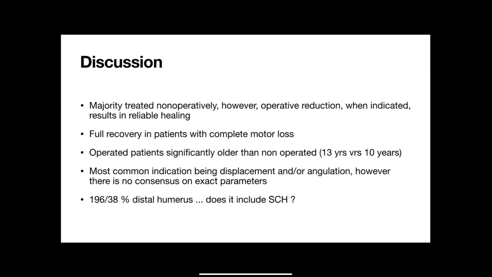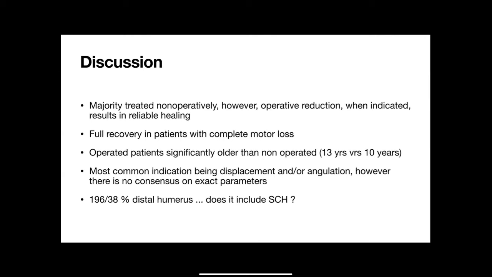So humerus shaft fractures are rare in children, and among them, nerve injury is even rarer. That's why this data, even though it's from a good center over 20 years, is all the information we have about this fracture. Any comments from anybody on this?